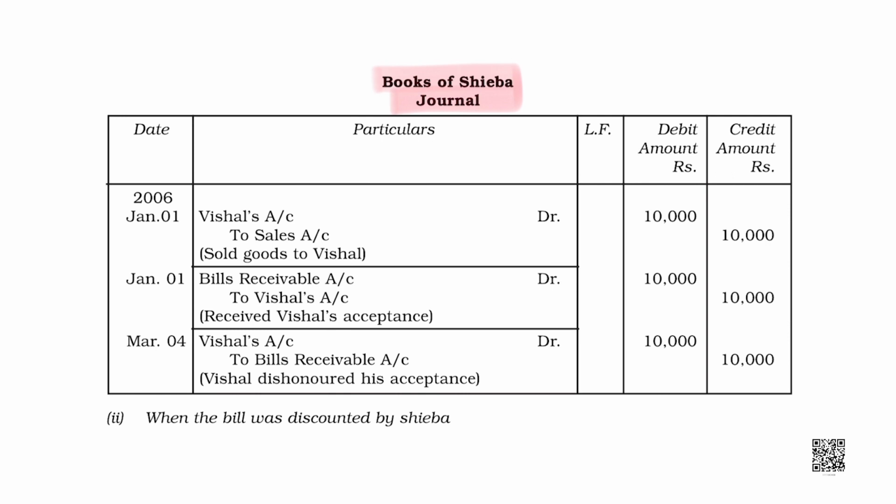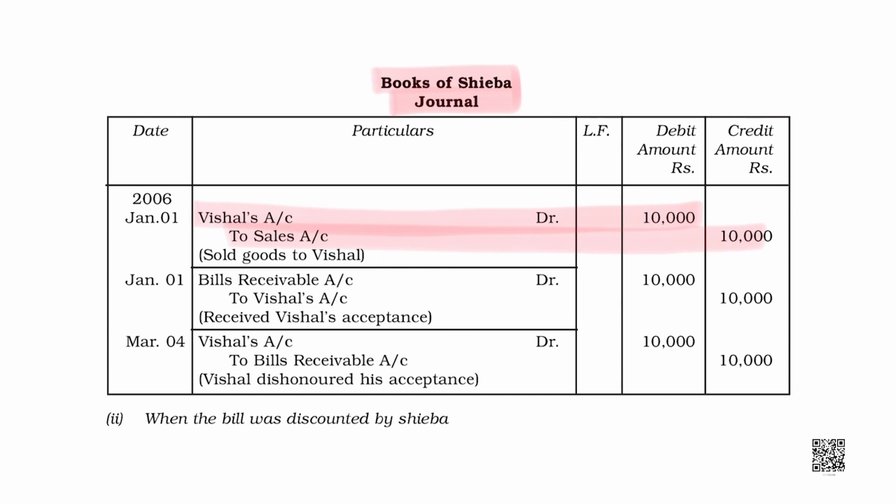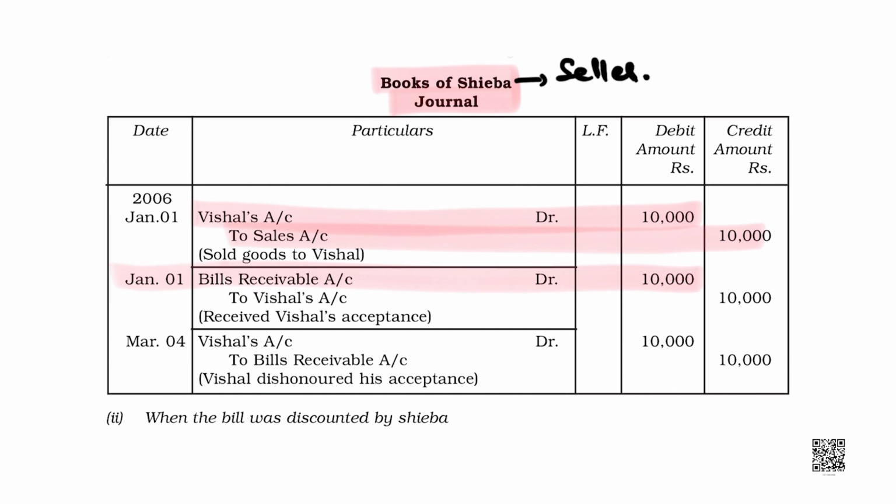When the goods are sold, Vishal account is debited, Vishal is the debtor of Shiba, and sales account is credited. Right? Then bills were exchanged. Students, as I said, Shiba is the seller, she is going to get the money. So, the instrument she will receive would be bill receivable, and it is going to be her asset. Bill receivable account is debited being an asset, and Vishal would be credited.